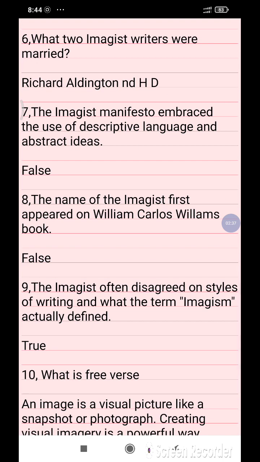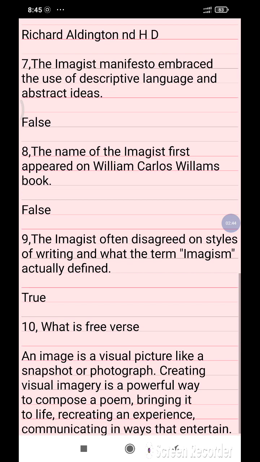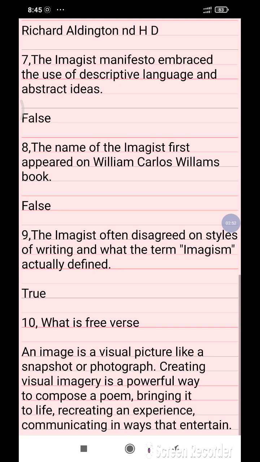False. The name Imagist first appeared in William Carlos Williams's books. False. The Imagists often disagreed on the styles of writing and what the term Imagism actually defined. True. What is free verse?